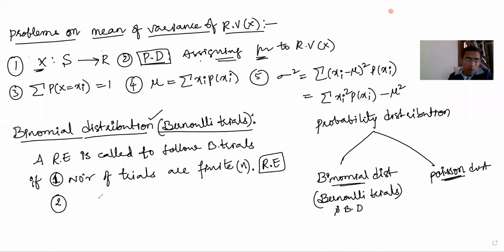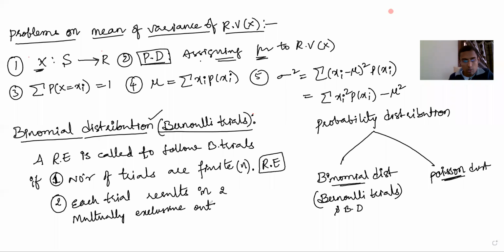Number two: the number of trials is finite, and each trial results in two mutually exclusive outcomes. That means any trial you take will have only two outcomes.